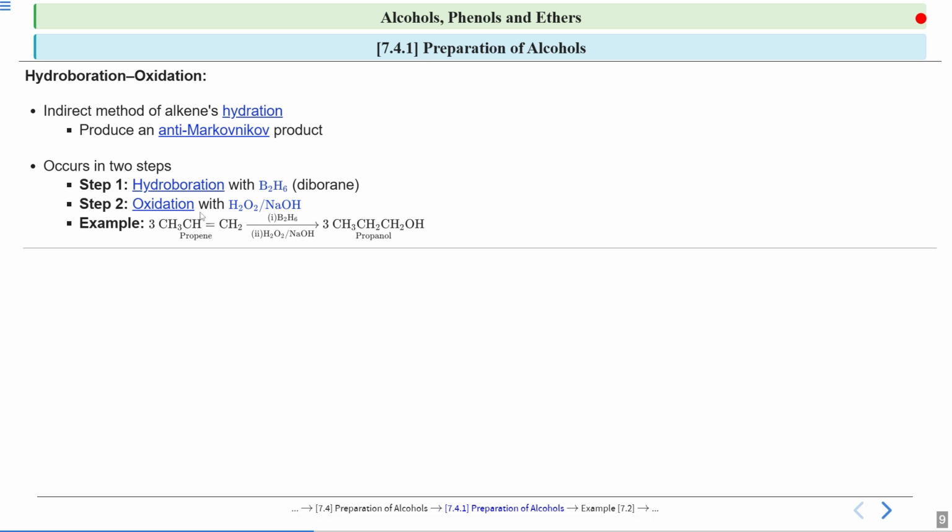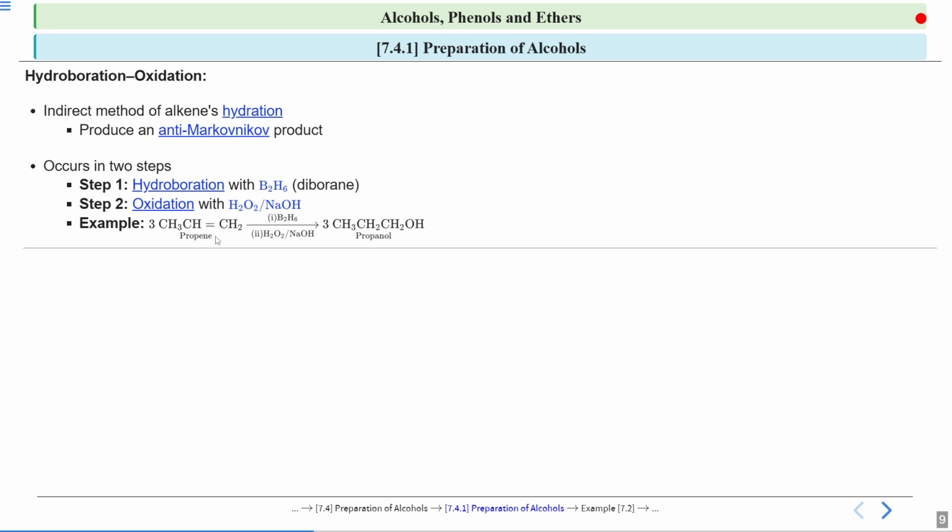In Markovnikov's, we attached the OH group to the carbon with fewer hydrogens. So in propene, according to Markovnikov, we would attach OH to this carbon because it has only one hydrogen, and attach hydrogen to this carbon because it has more hydrogen. But this is not the case in hydroboration oxidation.